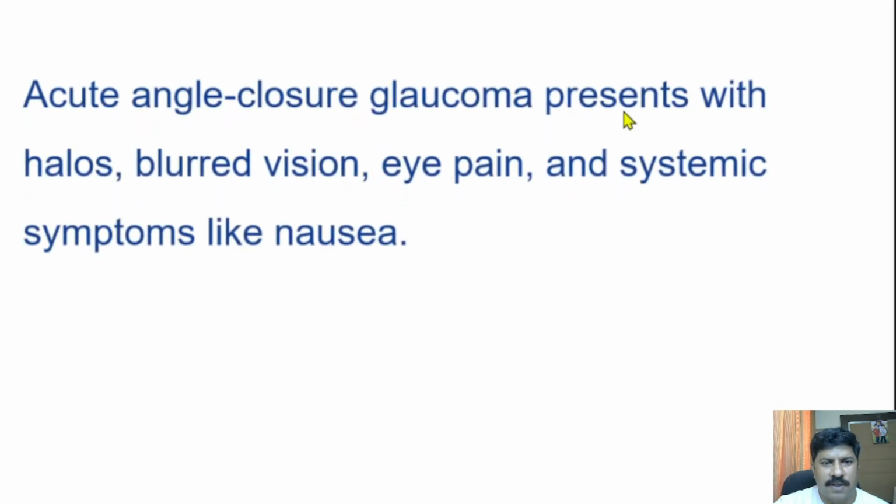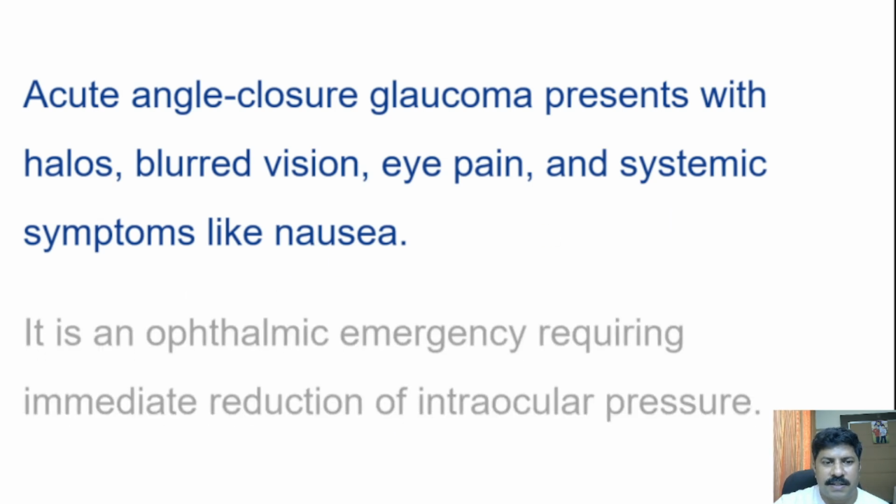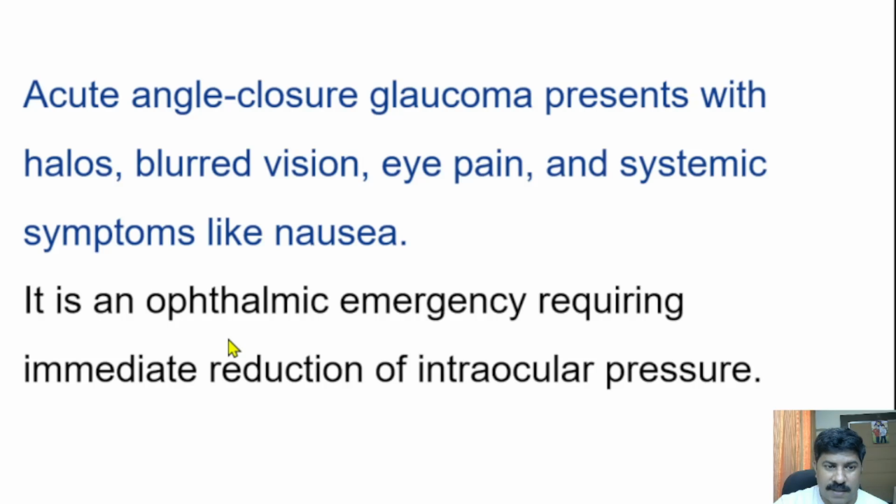Acute angle closure glaucoma presents with halos, blurred vision, eye pain, and systemic symptoms like nausea. It is known as an ophthalmic emergency requiring immediate reduction of intraocular pressure. For that, we can use medicines like mannitol to reduce intraocular pressure.